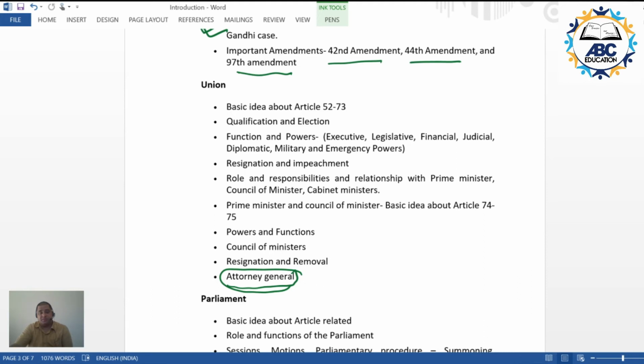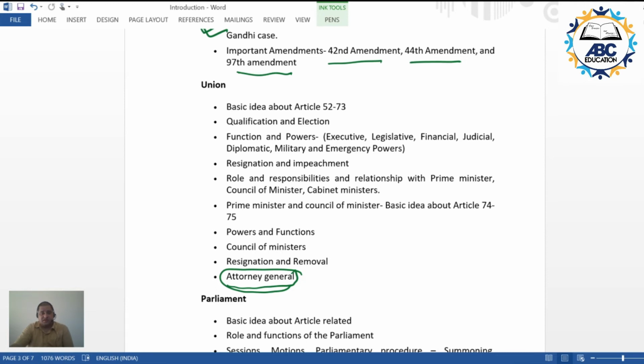Now this was a statement based question which came earlier. The answer is yes, the attorney general can take part in the proceedings, but the attorney general can only speak in the parliament, but cannot vote in the parliament.